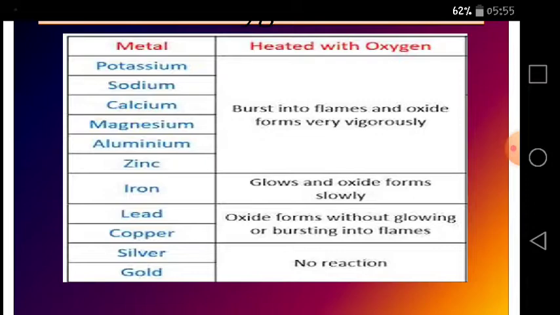So from this reaction of the metals with oxygen, you can also understand the order of reactivity of the metals in the reactivity series. Potassium, sodium and calcium are placed on the top, while silver and gold are placed at the bottom of the reactivity series.